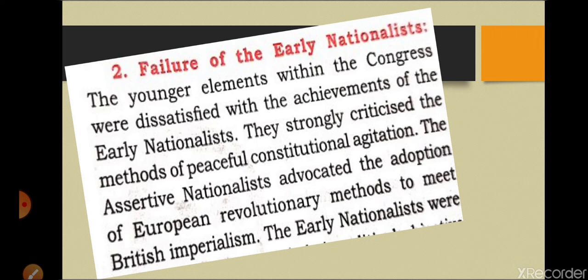They became aggressive. Why? Because they thought the middle class, business class, doctors, lawyers, engineers were only a few persons, and these few persons could not change the mind of the Britishers.